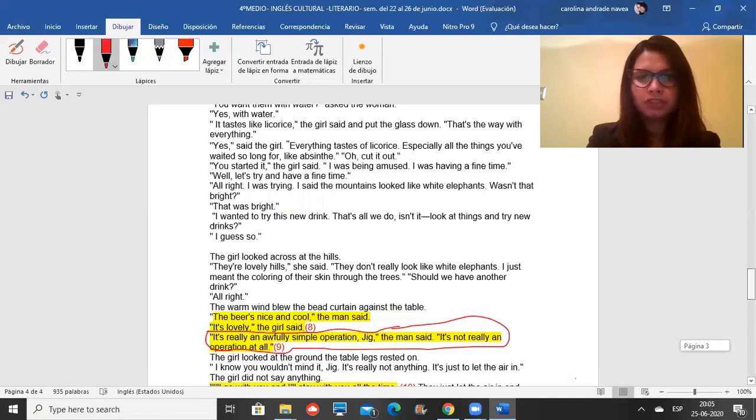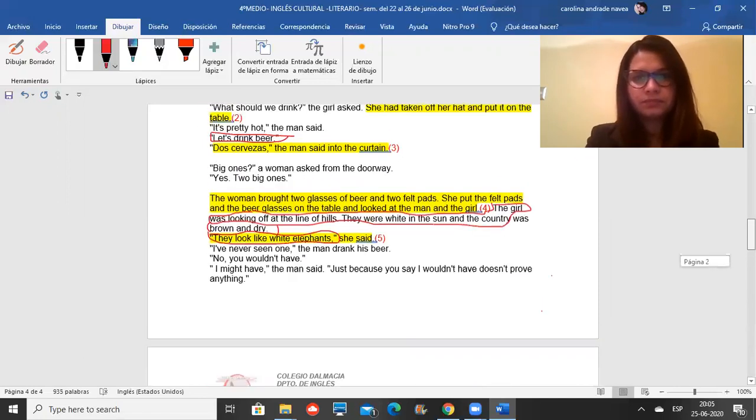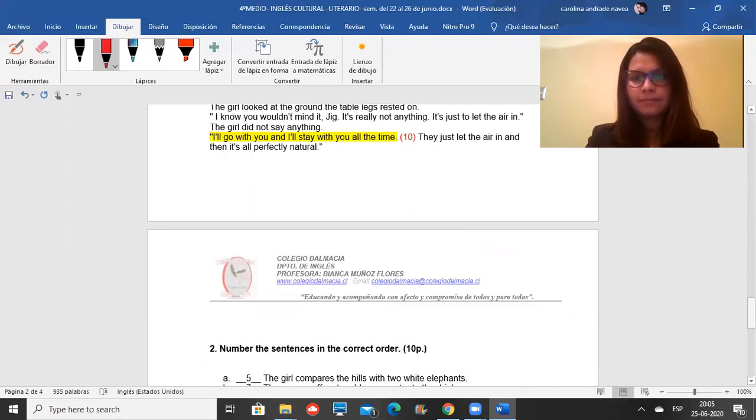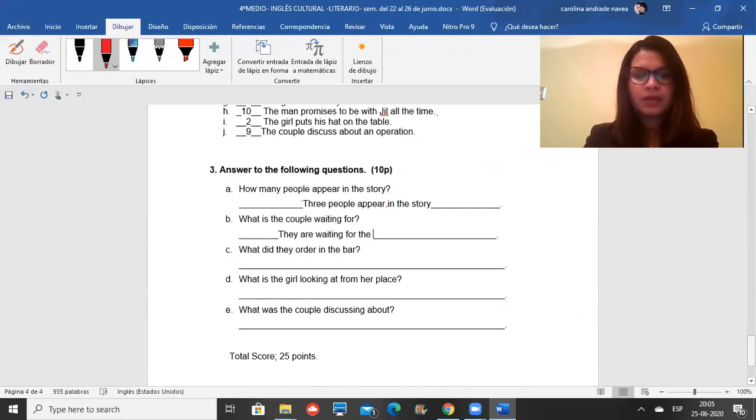I think I'm just going back here. And let's see. The express, okay? Very hot, and the express from Barcelona would come in 40 minutes. Okay, they are waiting for the express.